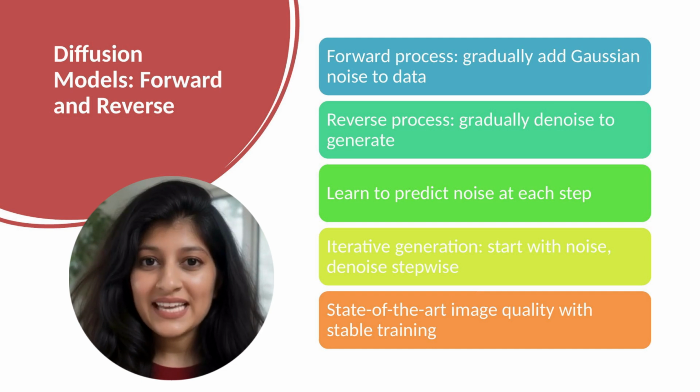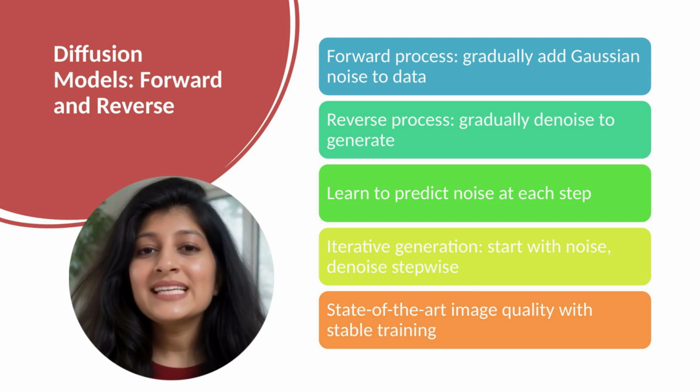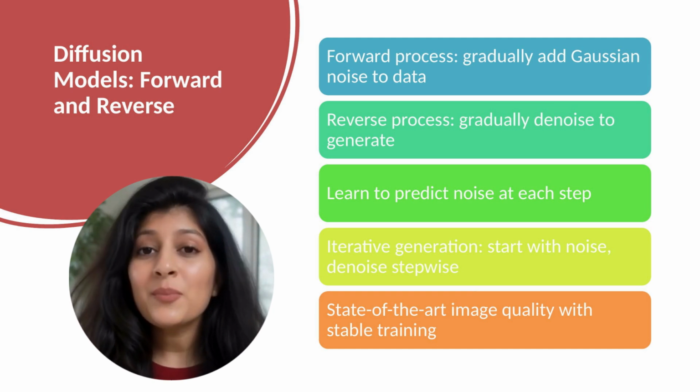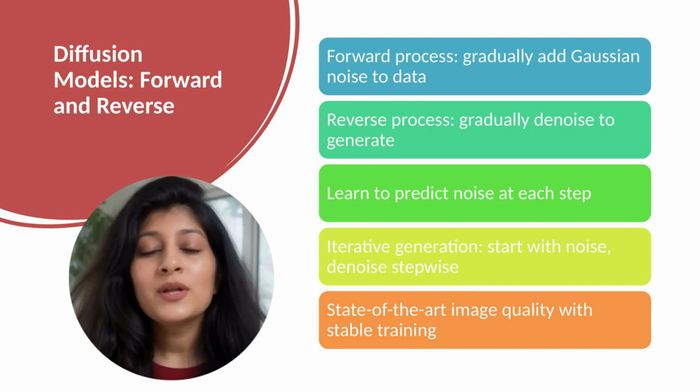Diffusion models use a clever approach. Learn to reverse a noise addition process. The forward process is fixed and simple. Start with data, add small Gaussian noise, repeat slightly noisier, continue until pure noise. The forward process is deterministic and well understood. Now, learn the reverse. Start with noise, remove a small amount of noise. Repeat, denoise stepwise until reaching original data. Why does this work? During training, we observe noisy data and learn to predict the noise added in the forward process. At each step, predict what noise was added.